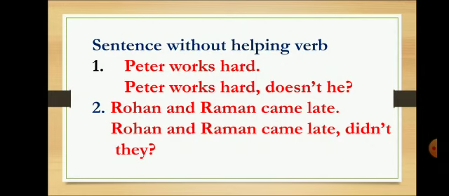Now in this sentence, what we need to take care of is the use of pronoun. Here we have two persons, Rohan and Raman. So our subject is plural. So the pronoun used here is they. So when I want to add a question tag, I'll rewrite the whole statement. Rohan and Raman came late. Then I put a comma, and then didn't they. They is used because Rohan and Raman are two persons. So the pronoun used here is plural.